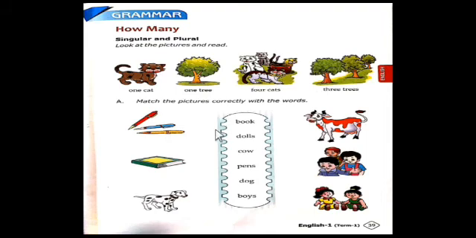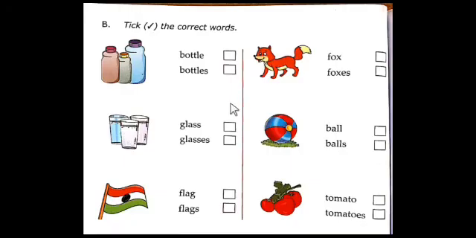Okay students, now open your page number 40. You are looking here, there are many pictures. Tick the correct words. Look at the pictures and think whether they are in the plural form or singular form. Think and tick the correct picture. So what are these?